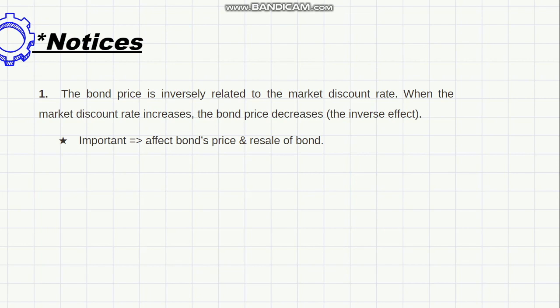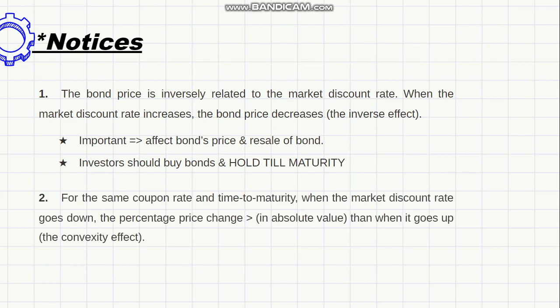So in this case, which kind of investor will not be negatively affected from buying bond? That's the investors buying bonds and hold till maturity too, for the same coupon rate and time to maturity. The percentage price change is greater in absolute value, meaning without regard to the sign of the change, when the market discount rate goes down than when it goes up, the convexity effect. And that's all about bonds price being affected by interest rate.